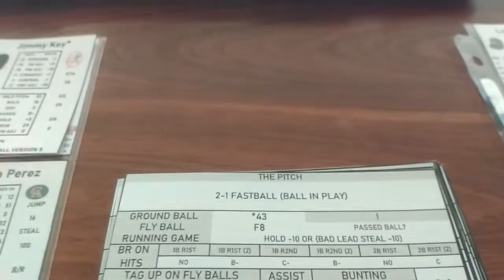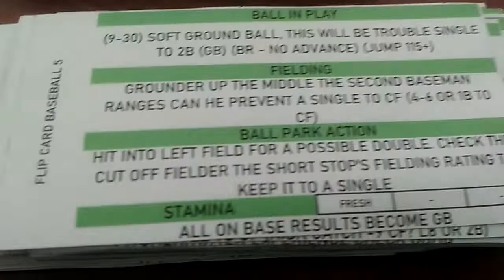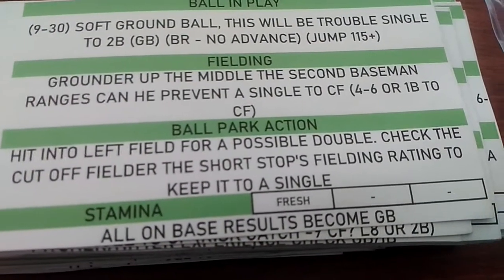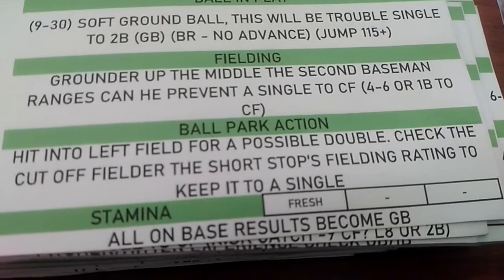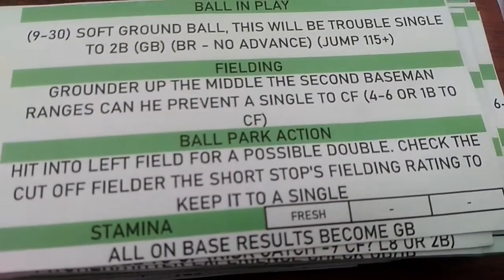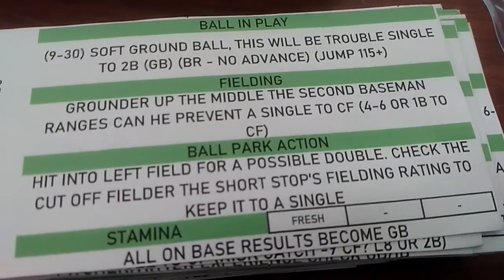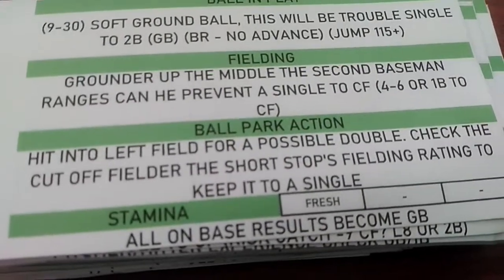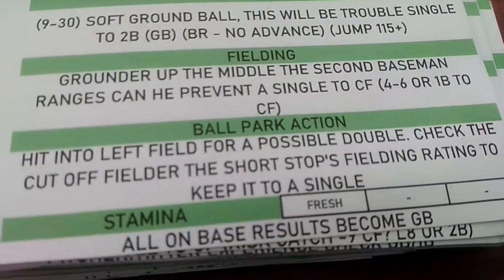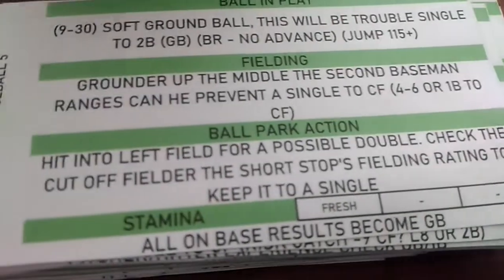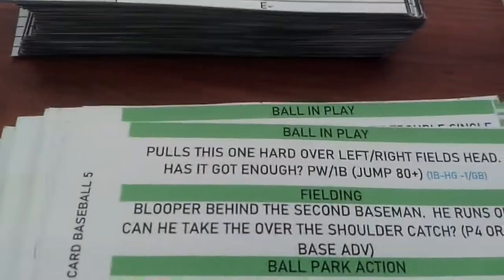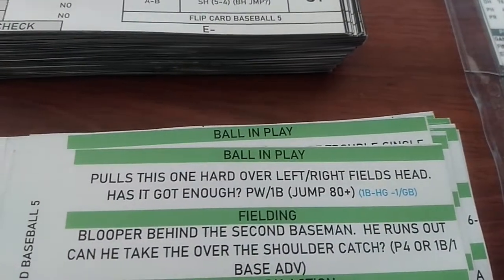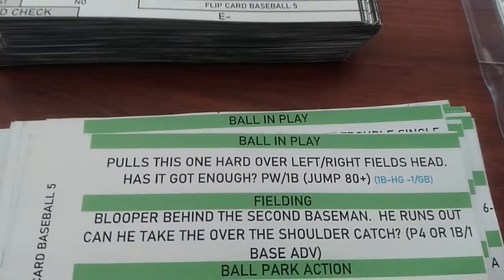That one's in play. Because he's fading, we have to go down to the stamina section. But this time it's a fresh result. If it was the first inning or the first batter for a relief pitcher, and there was a hit, you flip it over to see if the fresh comes up. If it does, you change the result to the out on the fresh cut. But because he's fading, the stamina check down there, nothing untoward happens. So we flip again. We look at the ball in play section, and this one is he's pulled it to the pull side, and he's pulled it hard. It could be a home run or it could be a single.